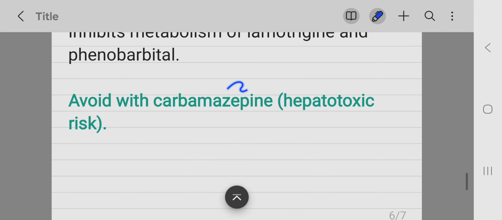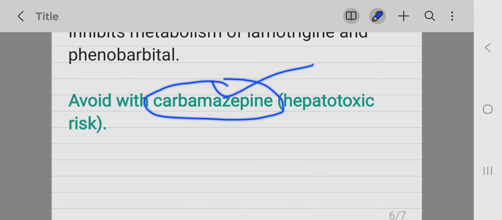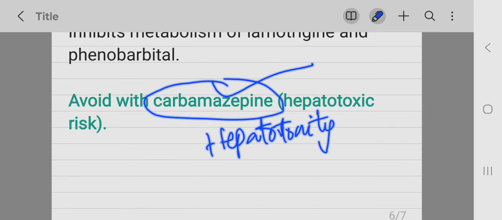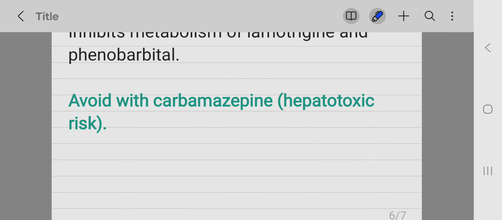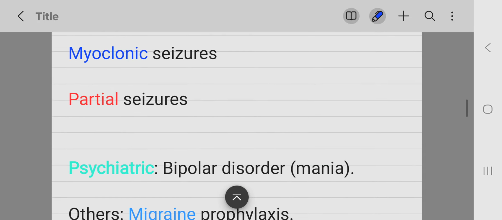You should also avoid combining it with carbamazepine because both are hepatotoxic in nature, and therefore you are increasing the hepatotoxicity by combining these two hepatotoxic drugs. So this is all about valproic acid.